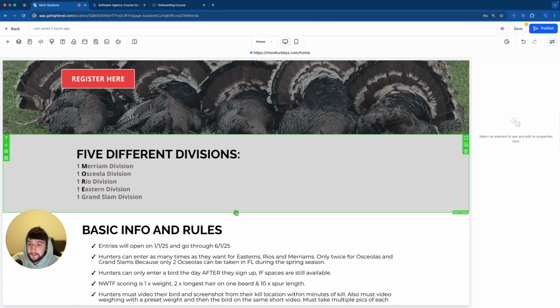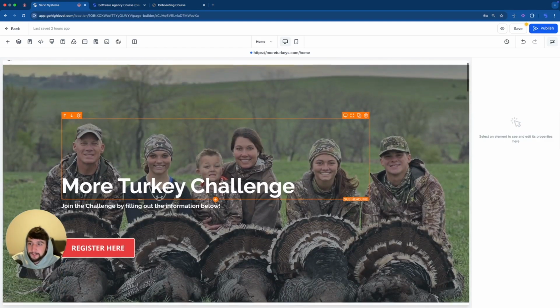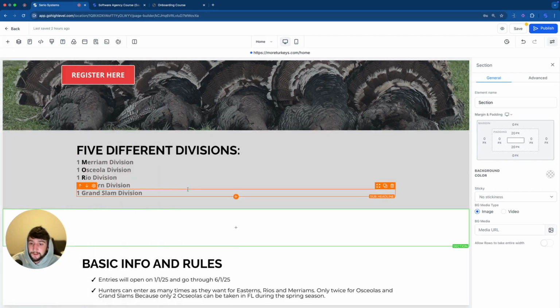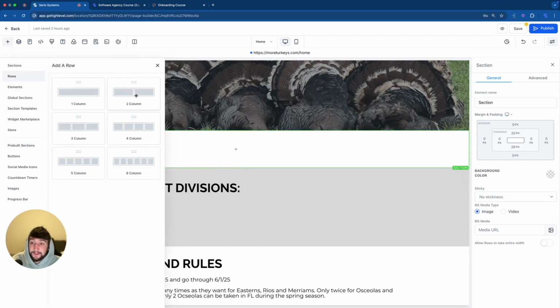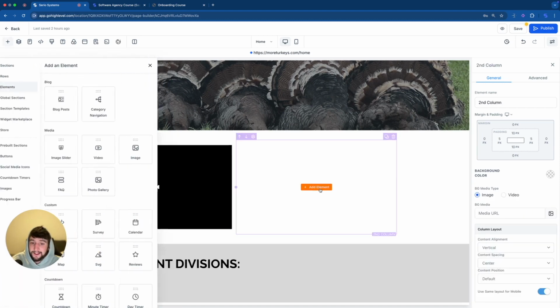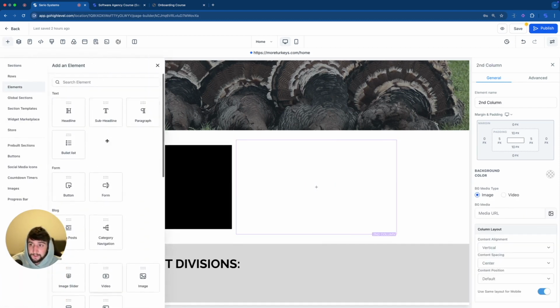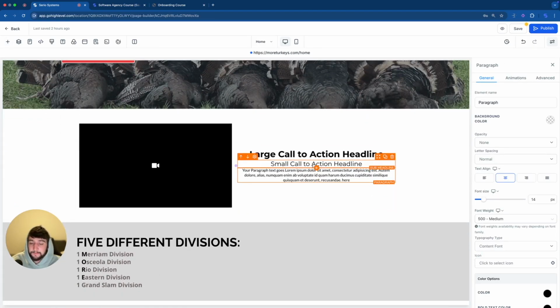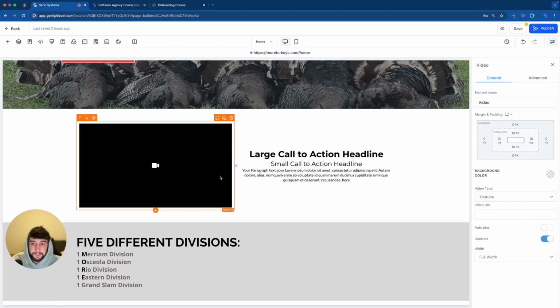So I do want to add another section above this one because I don't like the transition of the main photo going right into these words. I think there should be something else here like a video. So I'm going to click on plus, full width. Then I'm going to move this one up here. I'm going to add 2 columns, and the first element is going to be a video, and then the second element is going to be some type of words. So let's do a headline, and we're going to click plus again. Let's do a subheadline, plus one more time, and do a paragraph. And I'll put in all the words later based off what the client wants. But for right now, let's get that structure down.